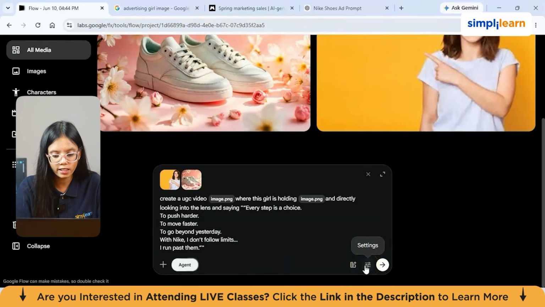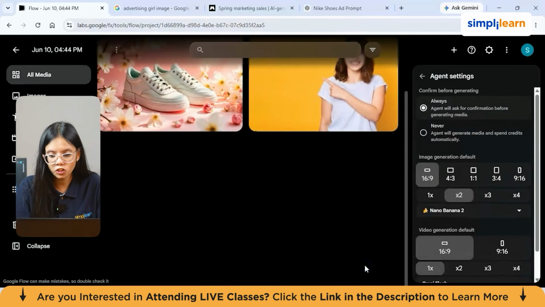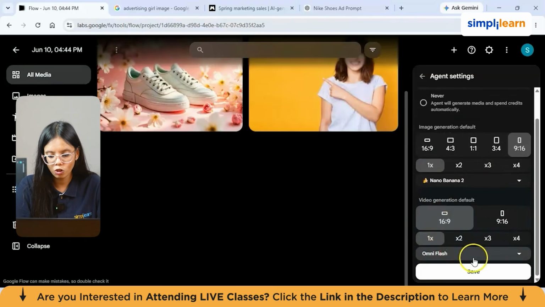Okay, before pressing enter, go to settings and check whatever you want this video to look like. I want this video in 9:16 ratio, which is a shorts format video, and 2x means 2 videos will be generated, but we have limited credits, right? That's why we'll press 1x, only 1 video will be created. And here, look at this, Omni Flash. So it is creating this video using this feature.